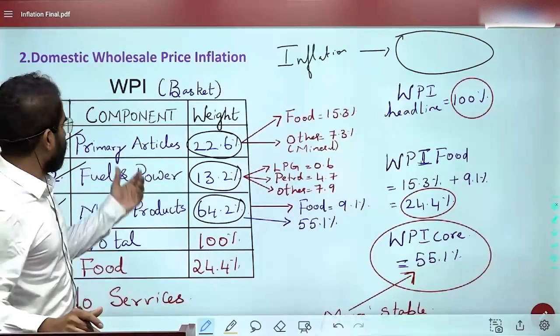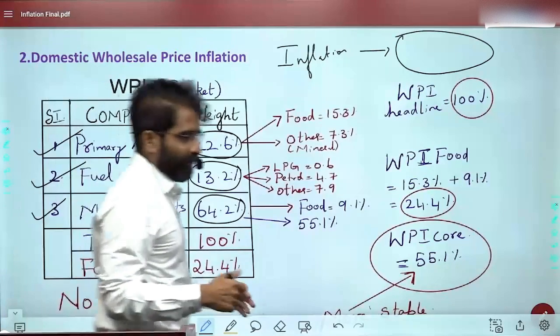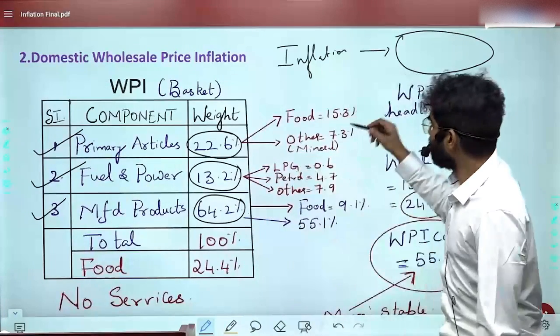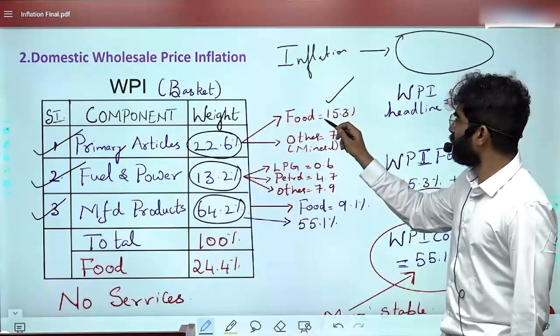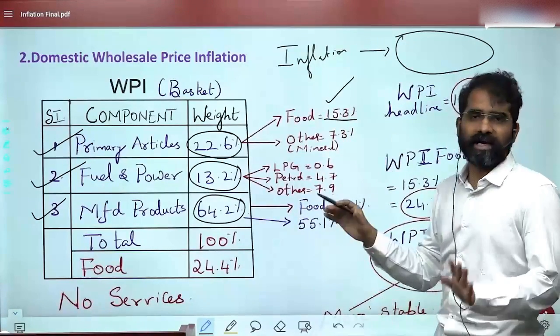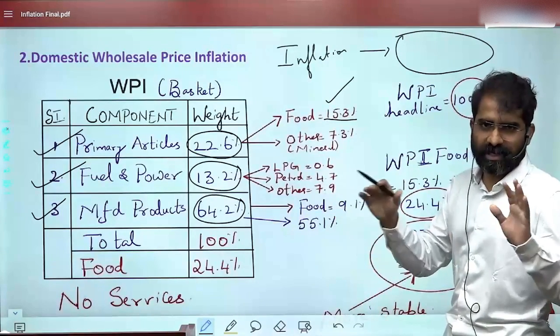Now here, when I talk about primary articles, in these primary articles, one is food. The weightage of food that is given is around 15.3%, basically agriculture commodities. We can talk about onions, whatever it is, agriculture commodities.